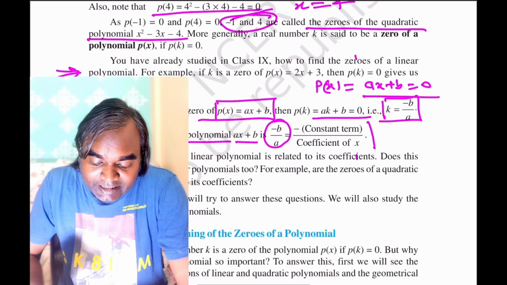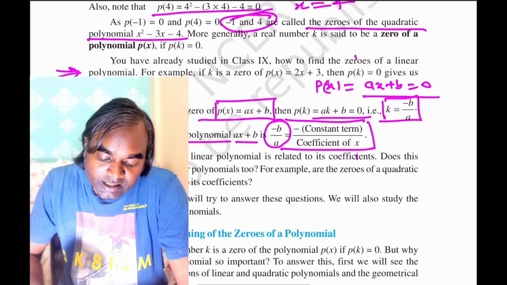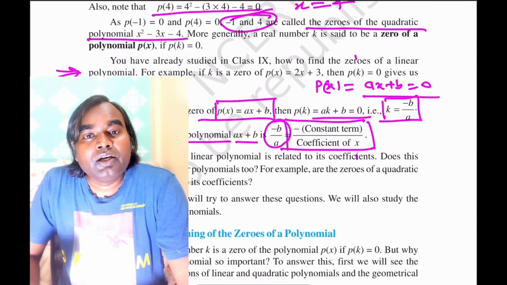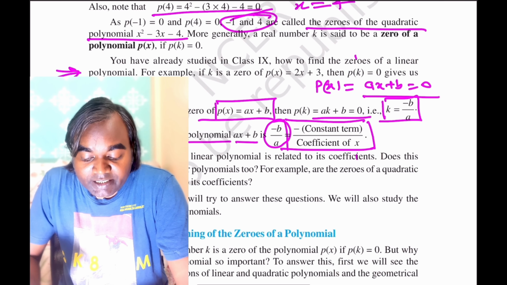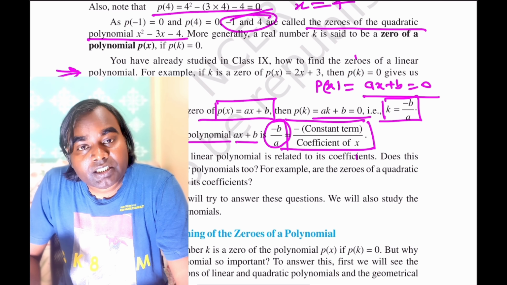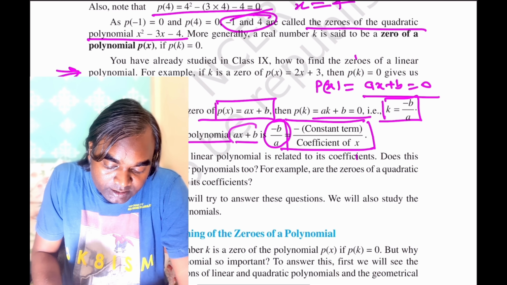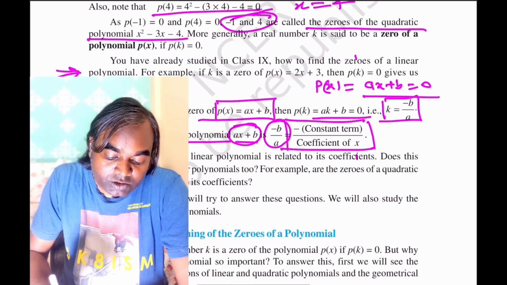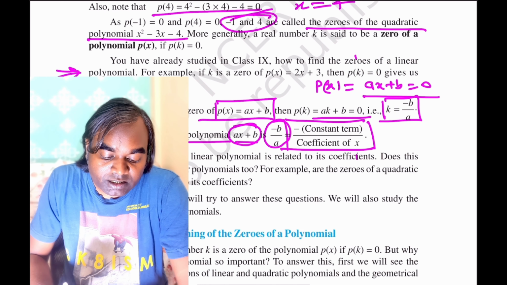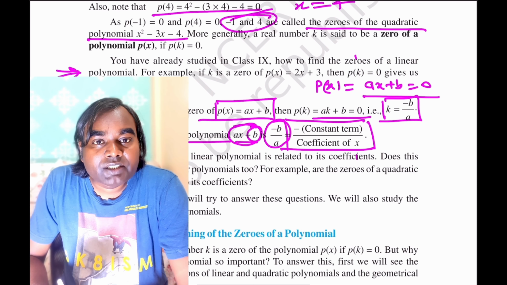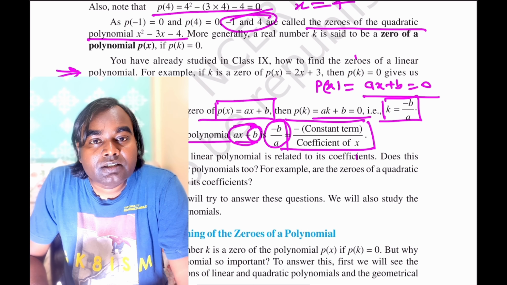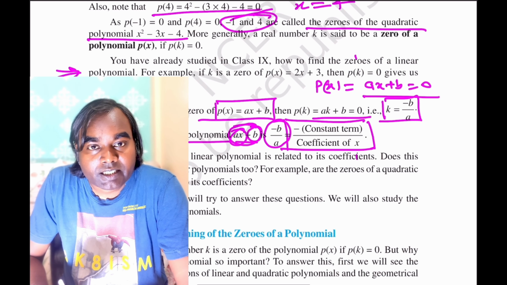If you closely inspect, this is equal to the ratio of minus the constant term divided by the coefficient of x, that is a.